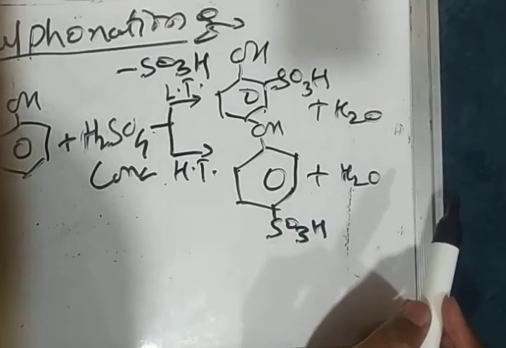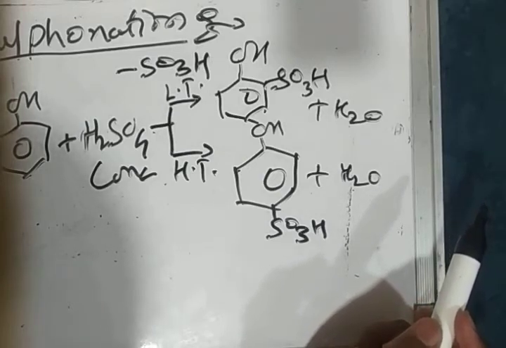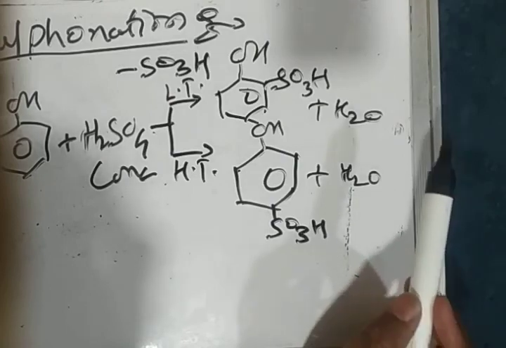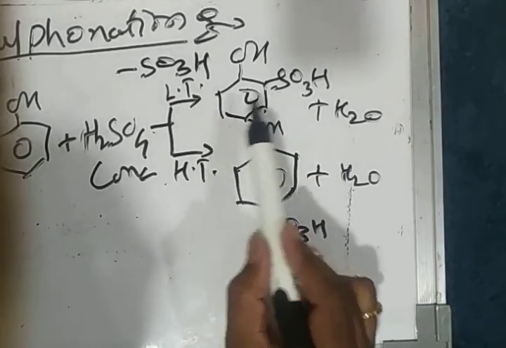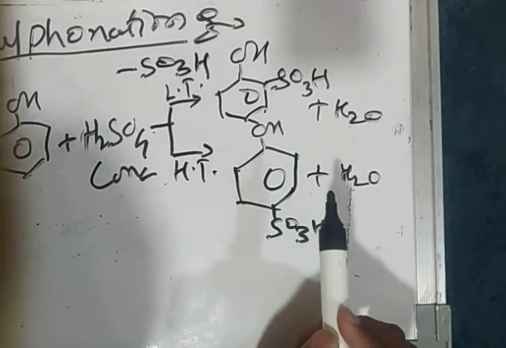So this is about three electrophilic substitution reactions of phenol, that is bromination, nitration and sulfonation. Bromination product is governed by solvent. In nitration, product is governed by dilution or concentration of nitric acid, and in sulfonation, product is governed by temperature. At low temperature ortho substituted, and at high temperature para substituted product is obtained.